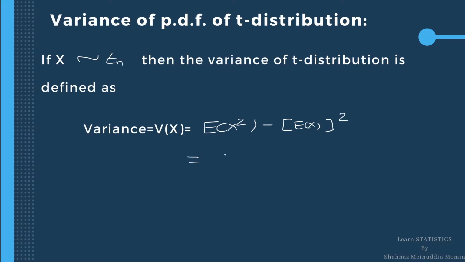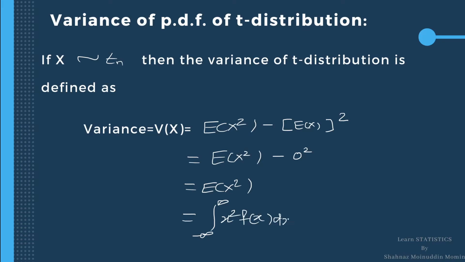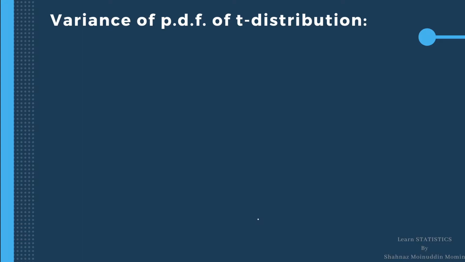Since expectation x is 0, as we have calculated in the previous slide, variance is equal to expectation of x square. By definition, it is integration minus infinity to infinity x square multiplied by its PDF f x dx. As x is a continuous T variate, it takes value minus infinity to infinity.